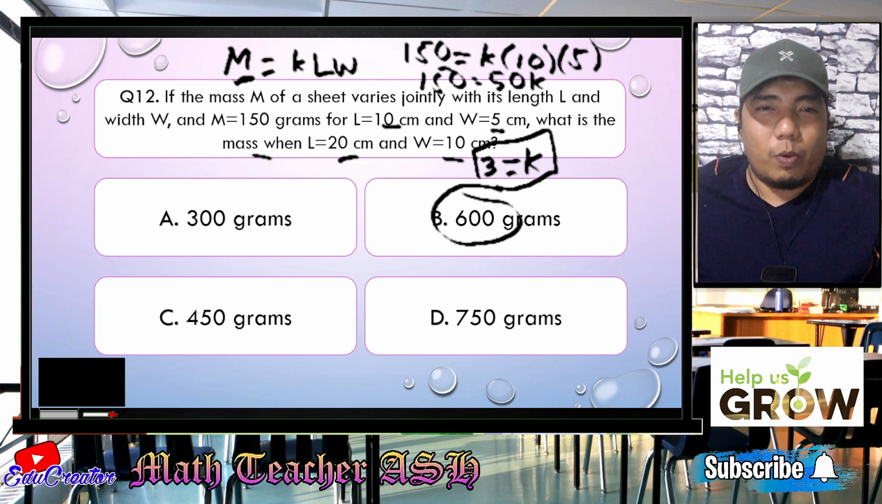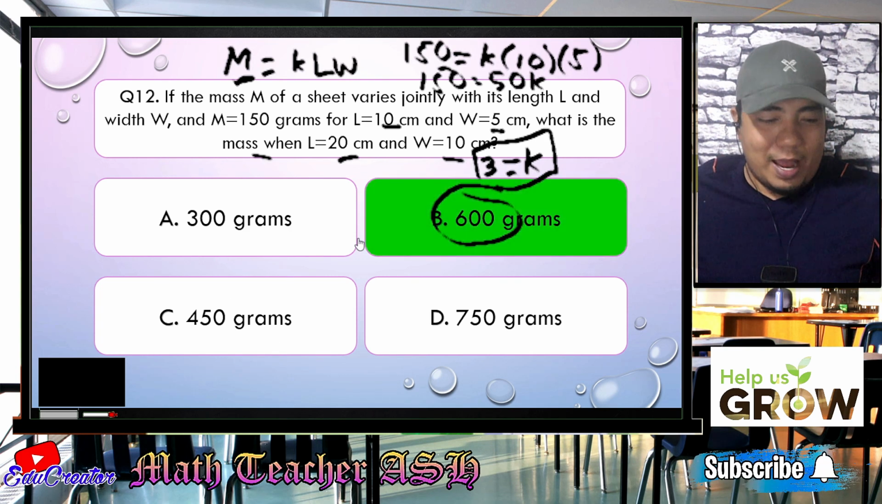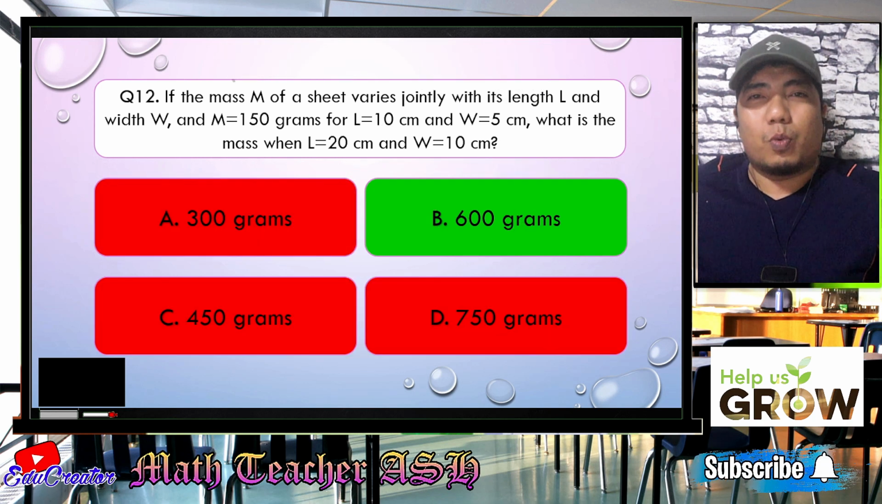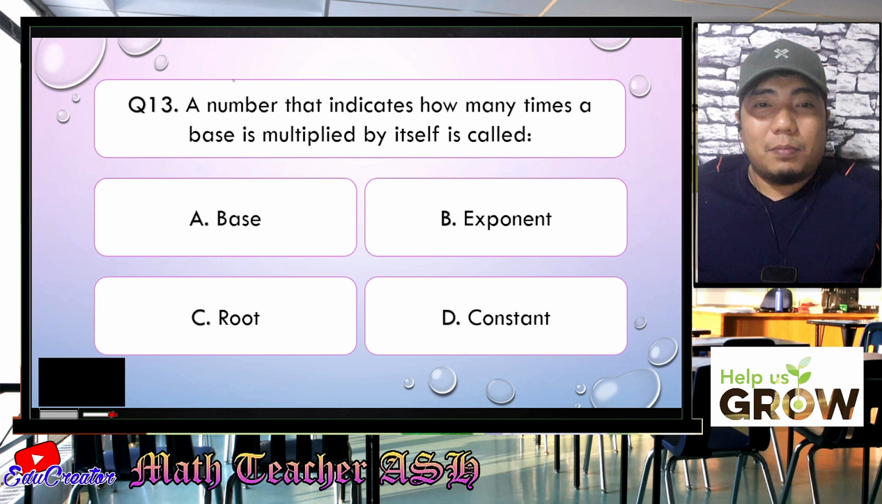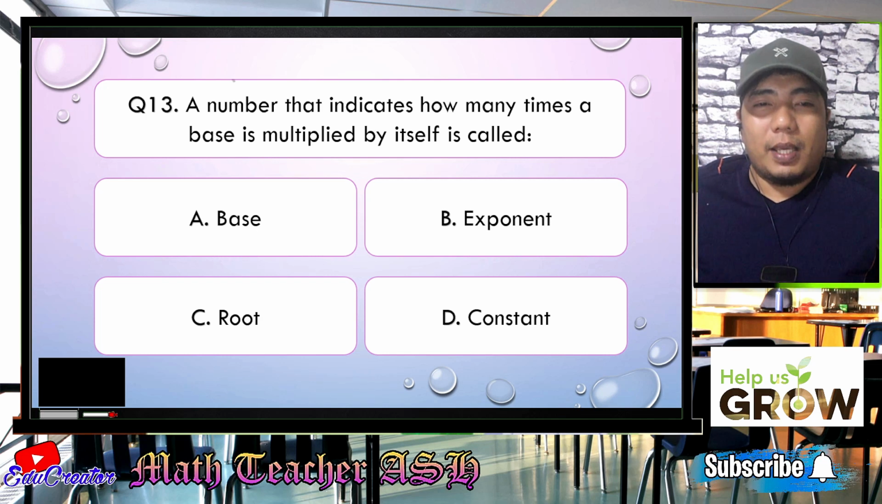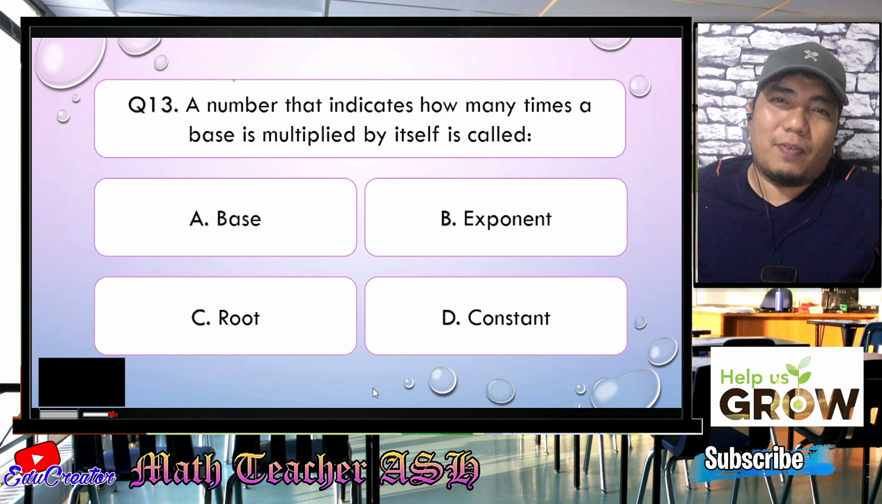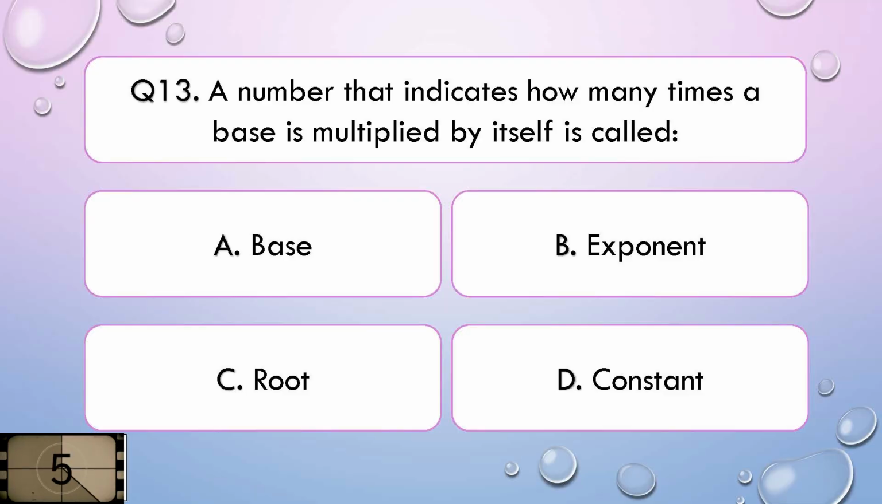Now, let's check whether we are correct. Alright! Easy, right? Very easy, my dear math learners. So now, let us go to question number 13. A number that indicates how many times a base is multiplied by itself is called, is it A, base, B, exponent, C, root, or D, constant? Alright, I'll give you 5 seconds to think about your answer.